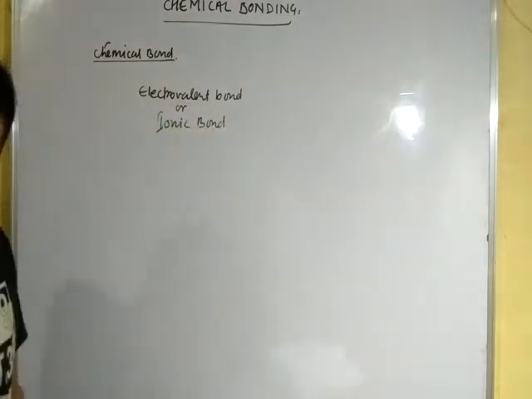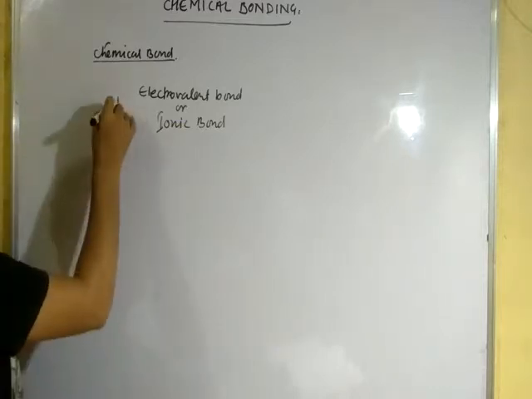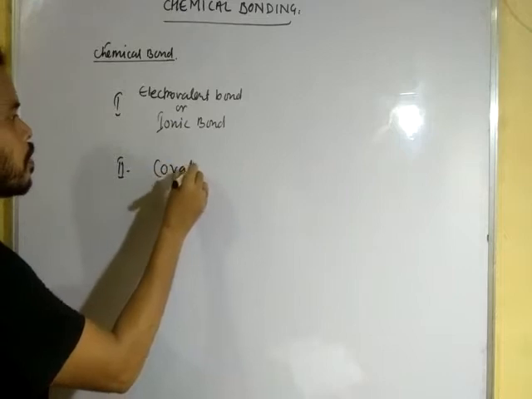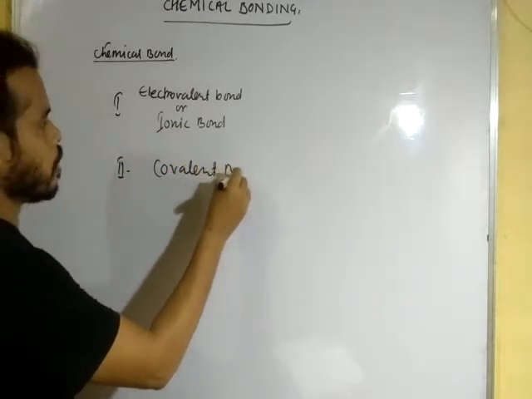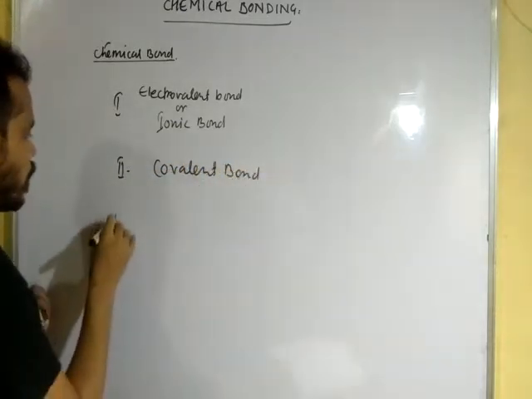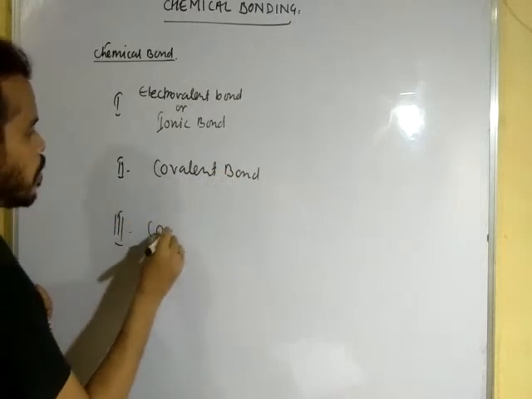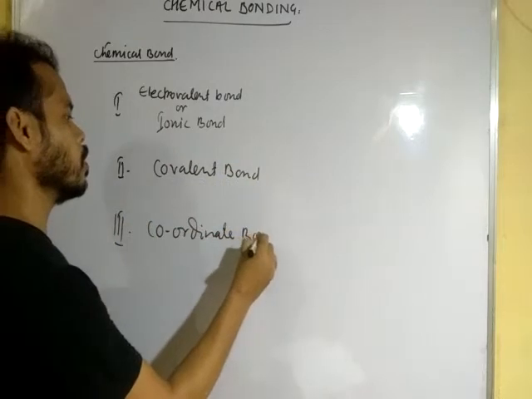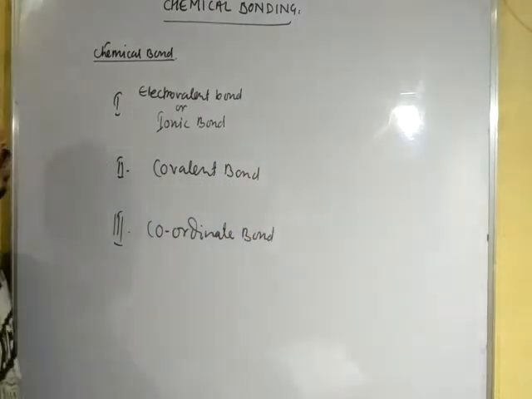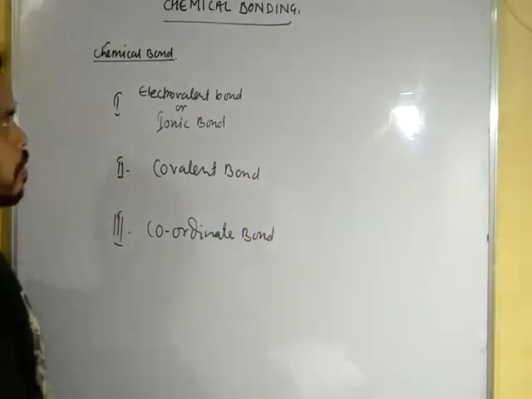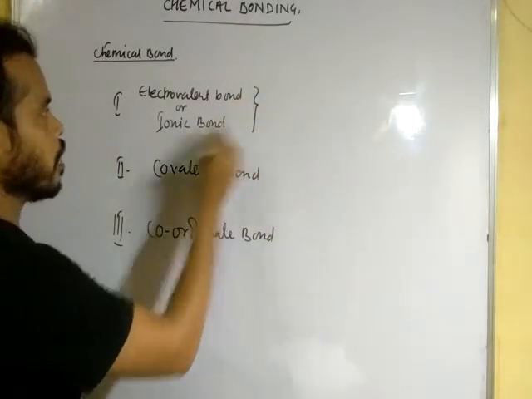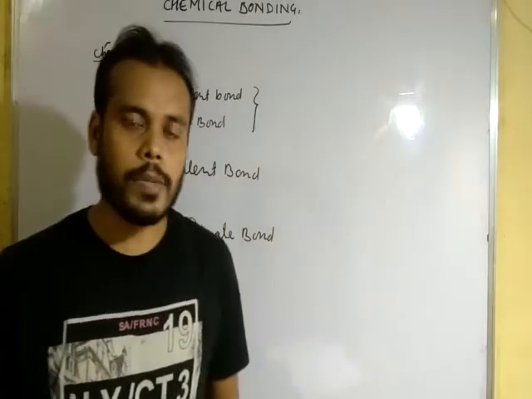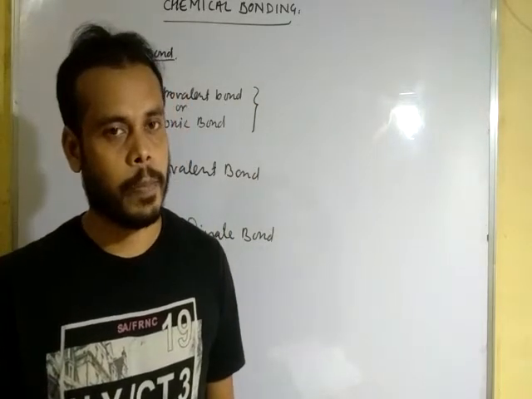The second one is the covalent bond, and the third one is the coordinate bond. The ionic bond or electrovalent bond is formed due to the transfer of electrons.